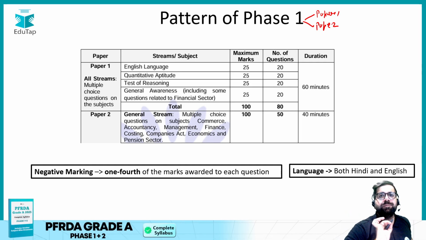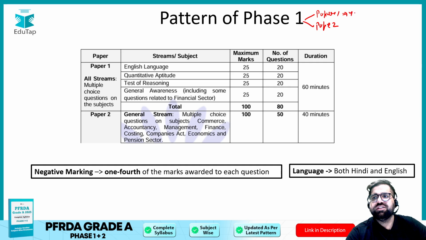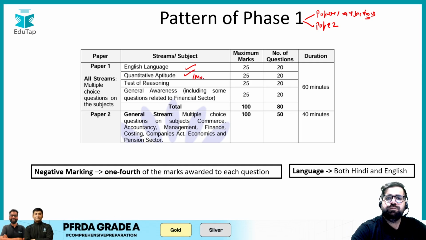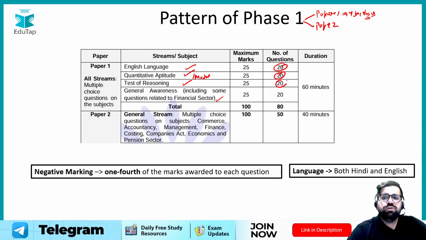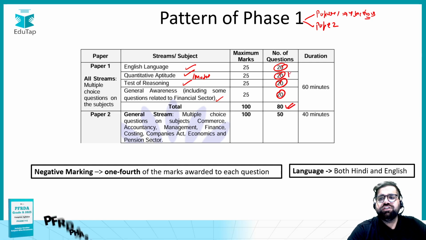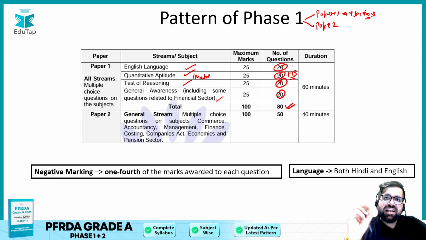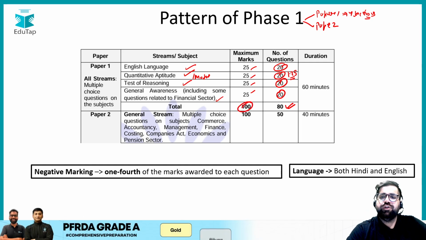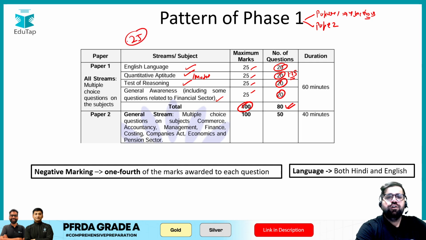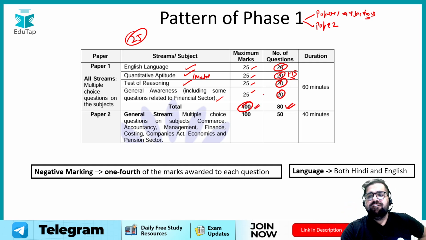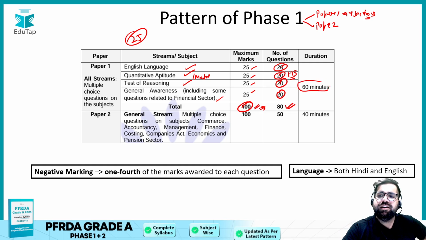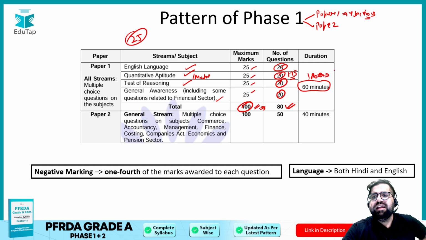Now, what is paper 1 all about? In paper 1 you will have 4 sections. What are these 4 sections? English, quants, which is basically your mathematics, then reasoning and general awareness. Each section will have 20 questions, so the total number of questions will be 80, and one question is of 1.25 marks, so each section's weightage will be 25, and the total for paper 1 will be 100. You will get just 1 hour to solve these 80 questions.